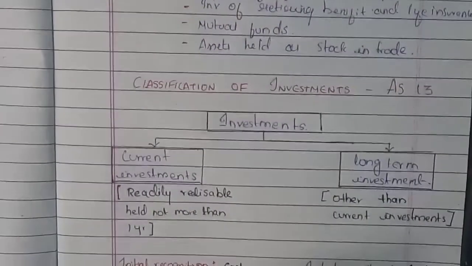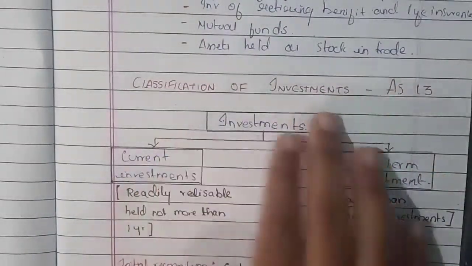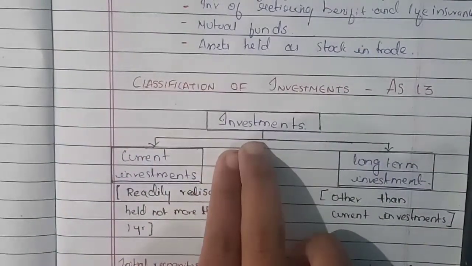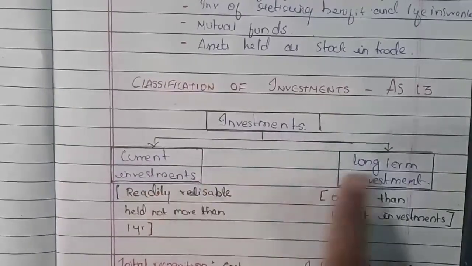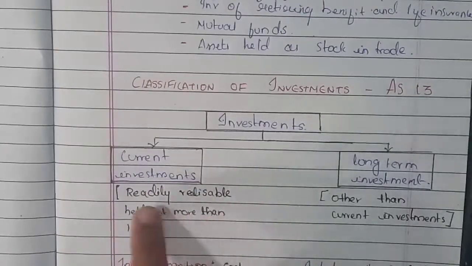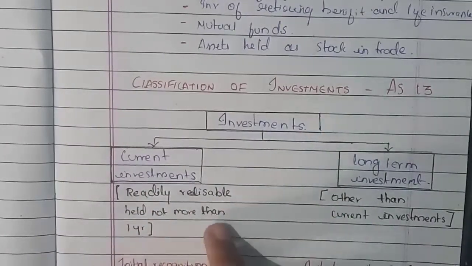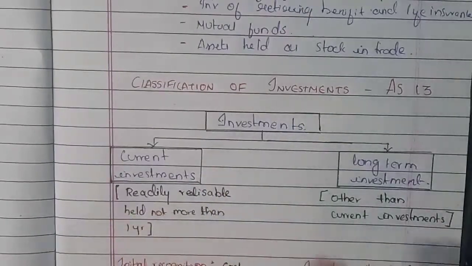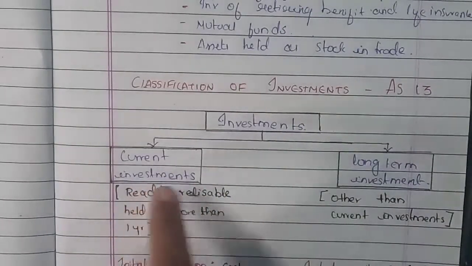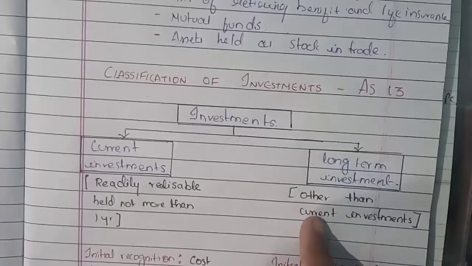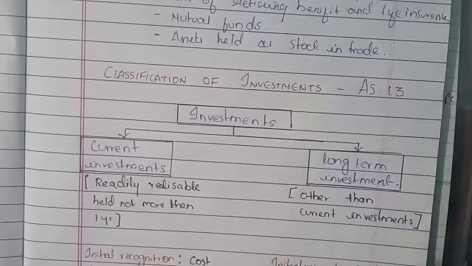Now, according to AS 13, investments are classified like this. Classification of investments as per AS 13. Investments are classified into two types: current investments and long-term investments. What are current investments? Current investments are those which are readily realizable and which are held for not more than 1 year. That means whichever investments are held for less than or equal to 1 year are called current investments. But long-term investments are those investments which are other than the current investments, which are held for more than a year.